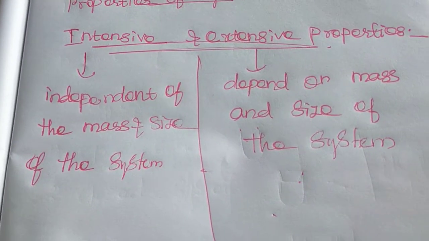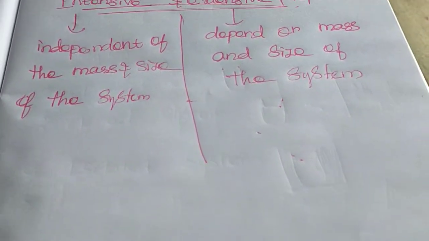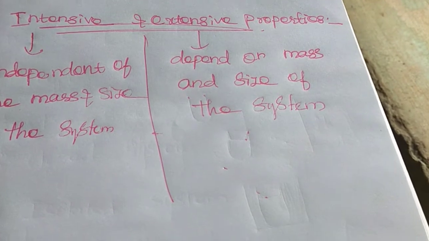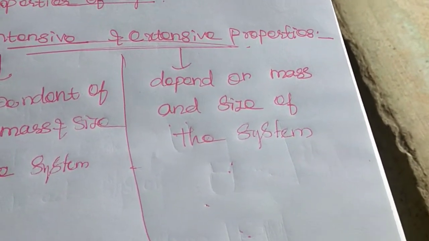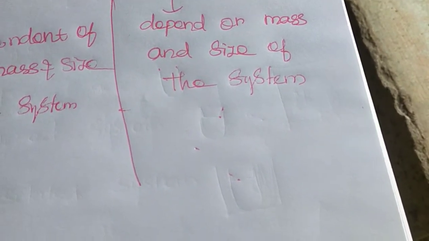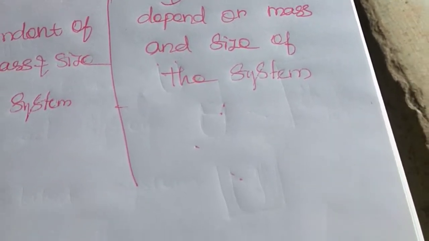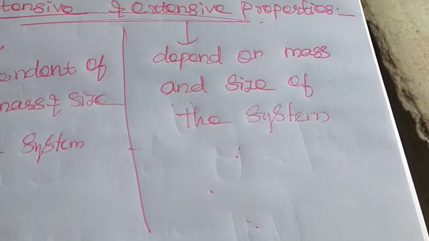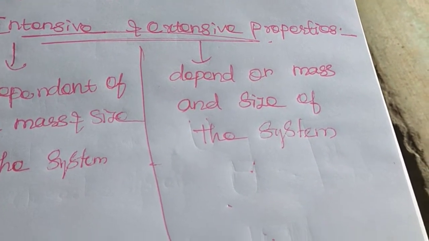These are all intensive properties because they do not depend upon the mass and size of the system. But the extensive property depends upon the mass and size of the system. Volume depends upon the size of the system, and number of moles depends upon the mass and size of the system. Okay, so these are the intensive and the extensive property.